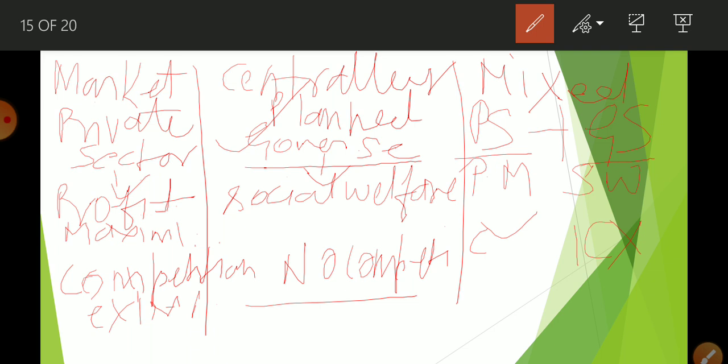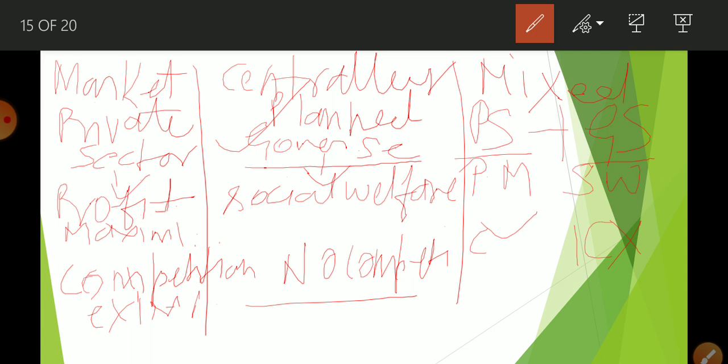Now here competition is high, and this high competition is good for the consumer. Why? Because there is high competition, they want to sell more and more products. So when there is competition, there will be low price. Okay, if you talk about the centrally planned economy, there is no competition. If you talk about the mixed economy, in private sector there is competition, in government sector there is no competition. Take the example, railway. Railway is run by the government, so there is no competition.